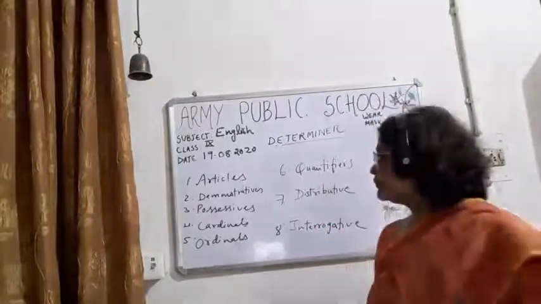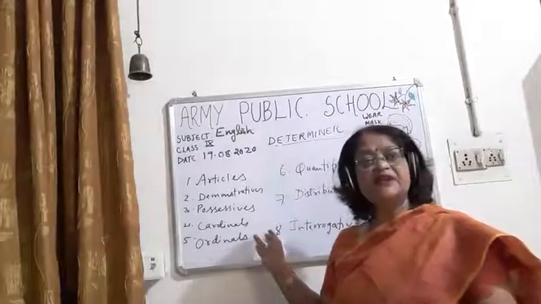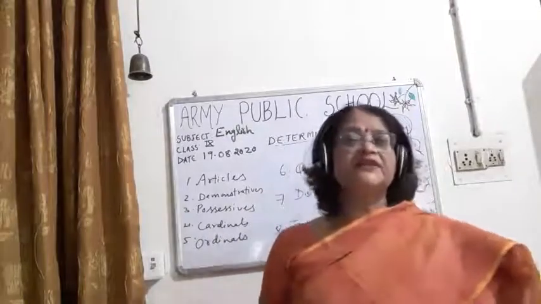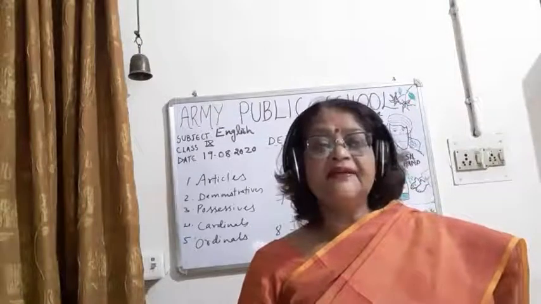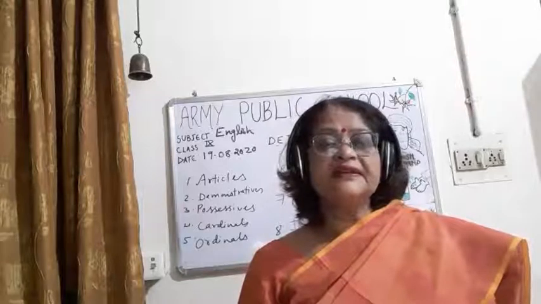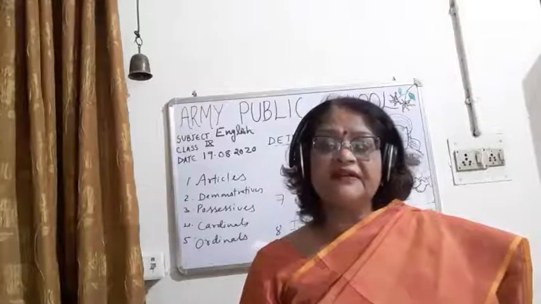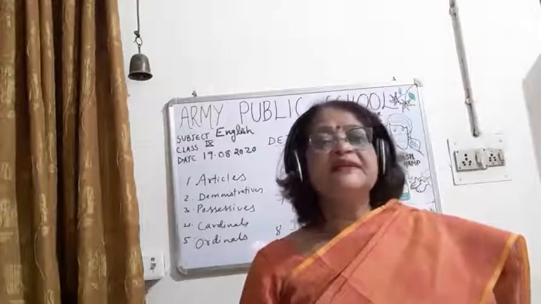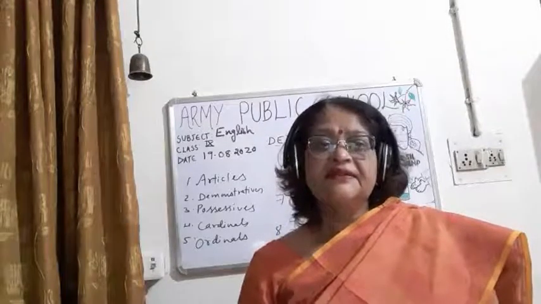I've already told you, children, that we have completed 5 types of determiners. The first determiner which I completed was articles. What is an article, children? Articles are of two types: definite article and indefinite article. The is a definite article, and a and an are indefinite articles. I also told you that when the is used before vowels, then it is pronounced as thee.